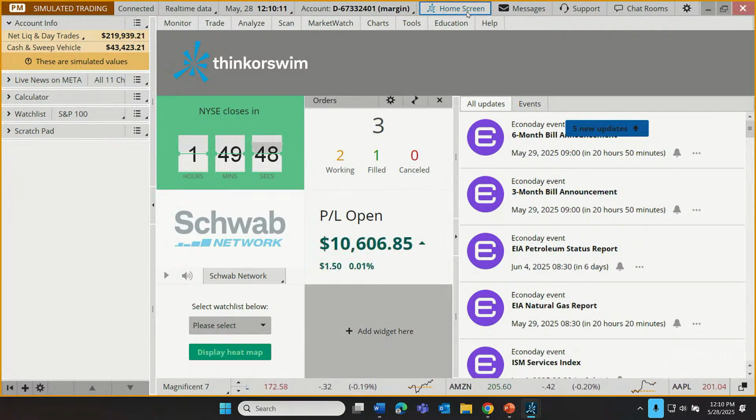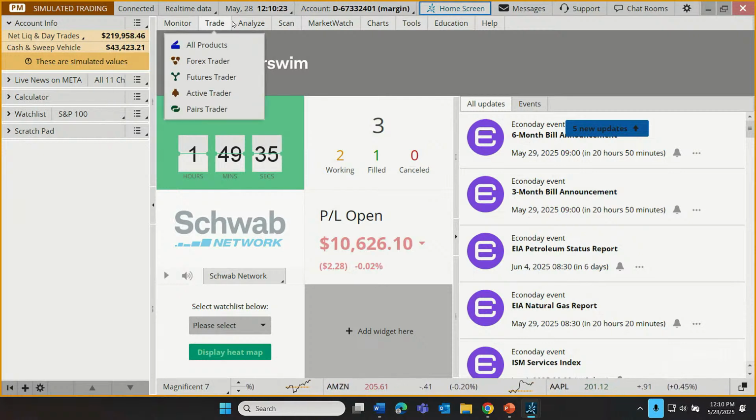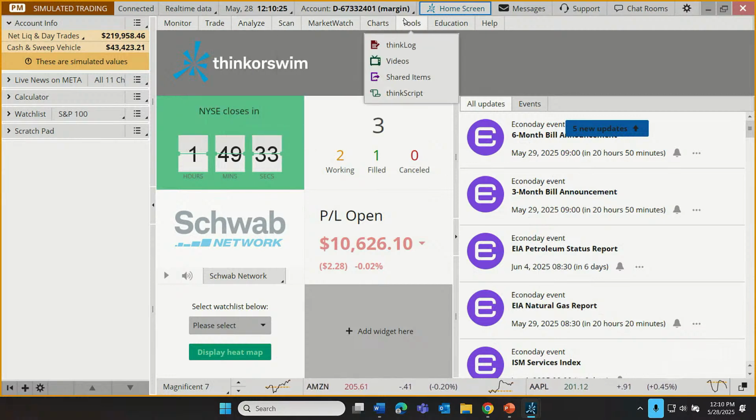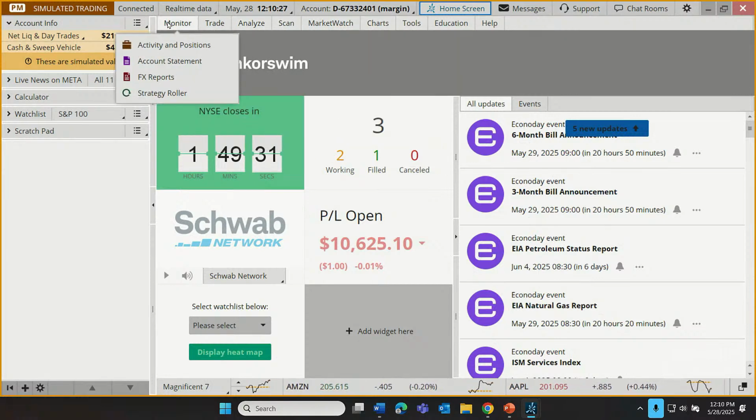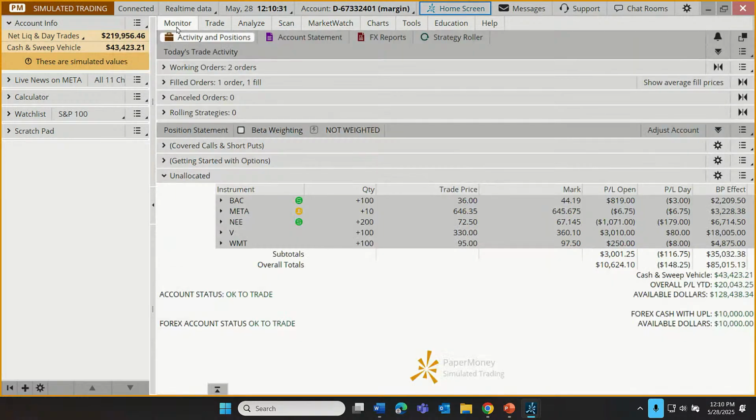So when we first log in, we find ourselves here on the home screen, and the general navigation is actually accomplished using these bars over to the left. These are generically known as gadgets. And then across the top, there are some tabs. And the first thing I'm going to do, maybe encourage you to do, is click on the monitor tab. The monitor, just like we might suspect, great name. It's where we go to monitor existing orders and existing positions.